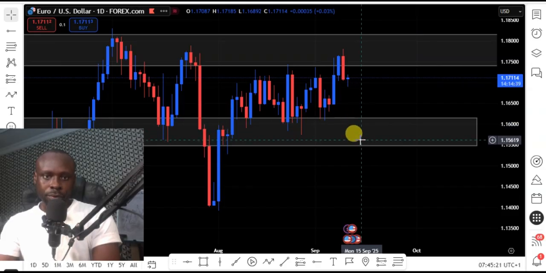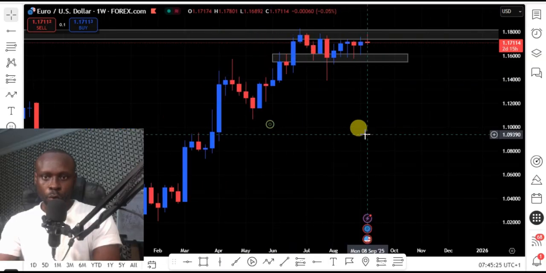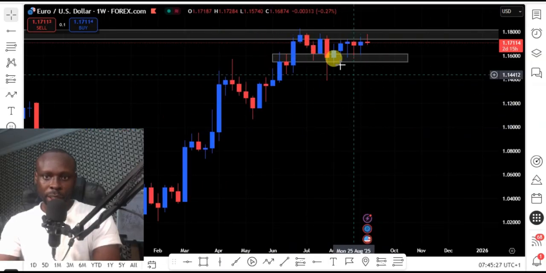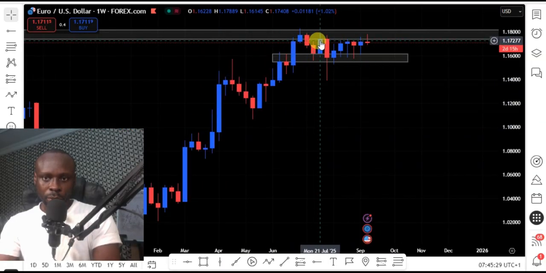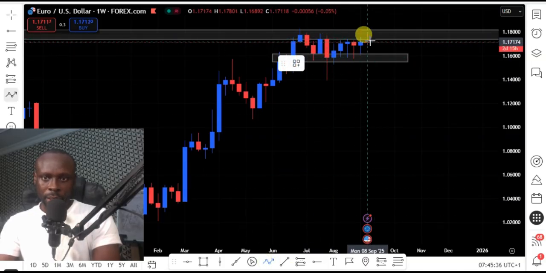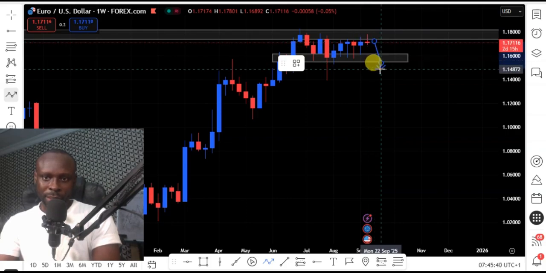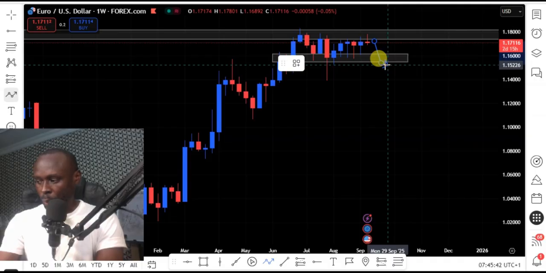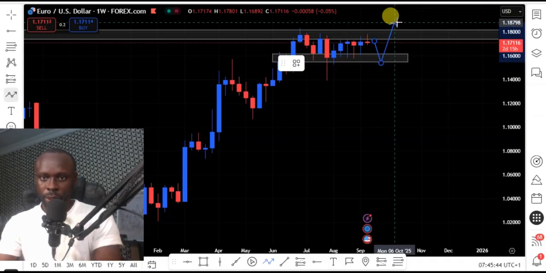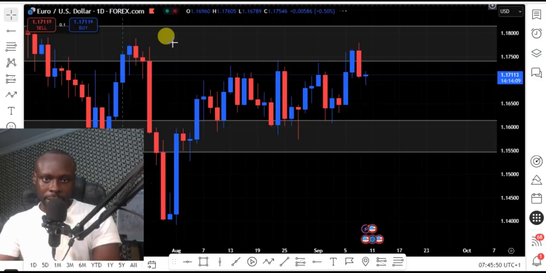So let's look at the weekly chart. On my weekly chart, if you watch my previous weekly analysis, I said price closed on the weekly chart on EURUSD. So long as price closes on the weekly chart, we expect price to move to the next support level. Then a break of this support level, we expect more downtrend. But if price fails to break this support level, we expect price to resume uptrend from this support level. So let's go back to the daily chart.